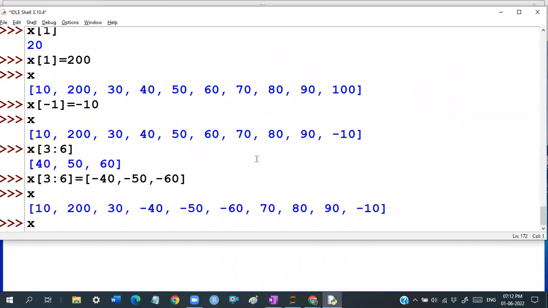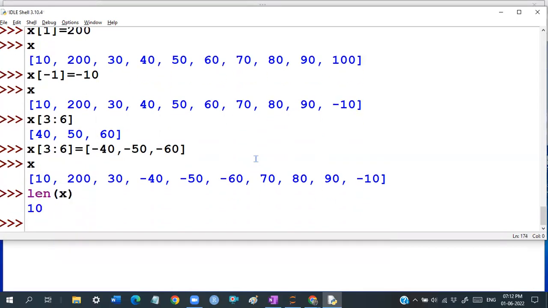So for the timing, I'll tell you, x dot, observe carefully, x dot. You can see some methods actually, guys. There are 11 methods there. I can teach you how to use them, but why am I saying x dot? Why am I sometimes writing length of x? What is the difference between length of x and